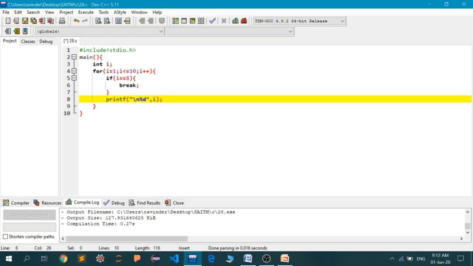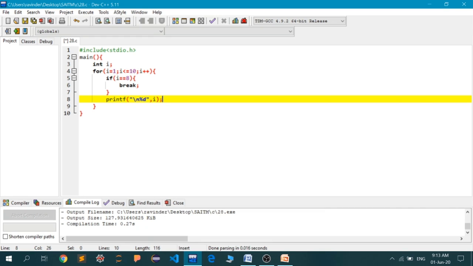So as you can see in this particular example, the for loop is destined to run for 10 times. That is, the value of I must be greater than 10 if this loop has to stop. But I have inserted an if statement, and this if statement says that if the value of I is equal to 8, then we'll go inside the if block, and inside the if block there is a single statement which is the keyword break.